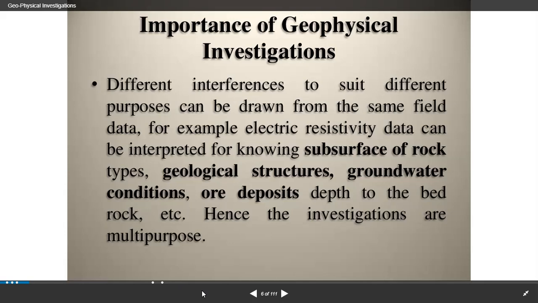And different uses. Guys, the same field data can sometimes be used to find different objectives. For example, electrical resistivity data can be interpreted to find subsurface geological conditions like the depth to bedrock as well as groundwater conditions.